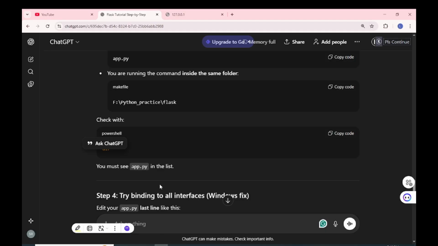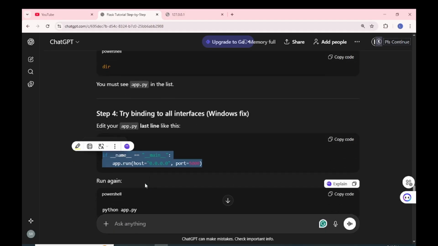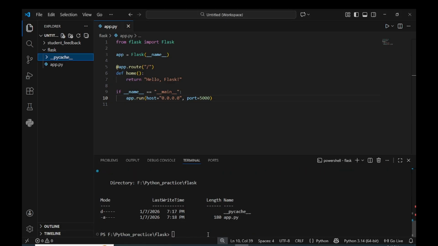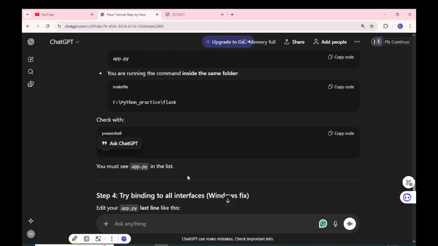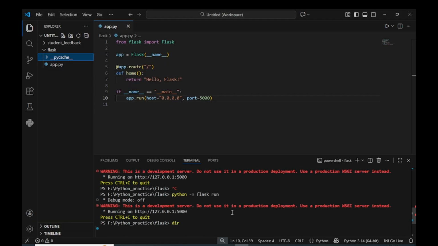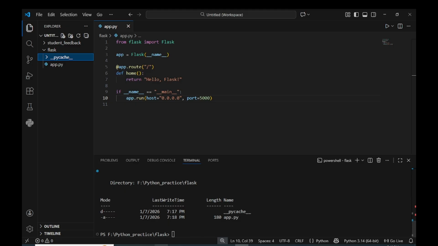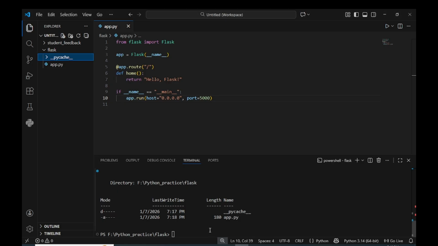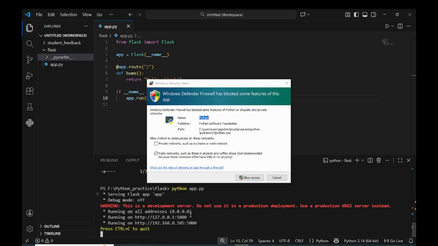So what we will do: app.py, you must see app.py. Okay, so we saw app.py. Then in PowerShell, Python app.py. So we will run Python app.py. Wait a minute. Okay, so now we will do Python app.py, running on all addresses.